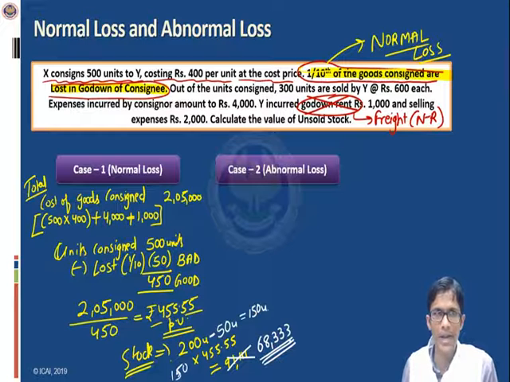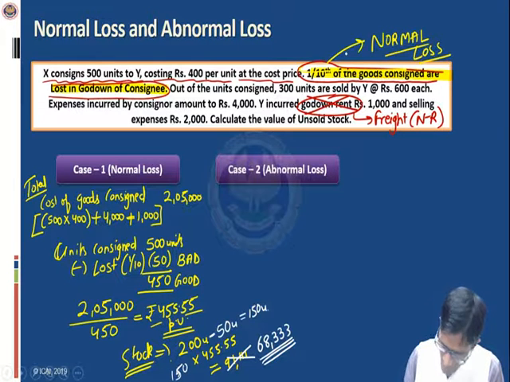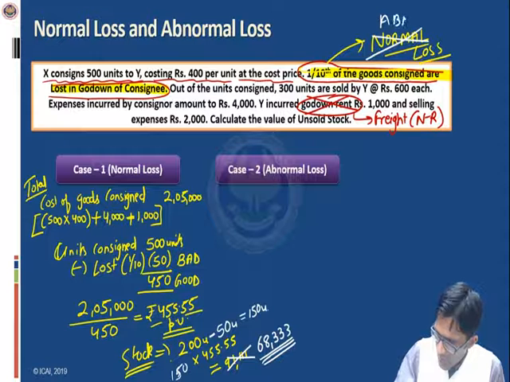In the first case, we had the situation of normal loss. Now let us move on to the second situation, in which this time I assume that this loss is not a normal loss. This is an abnormal loss.